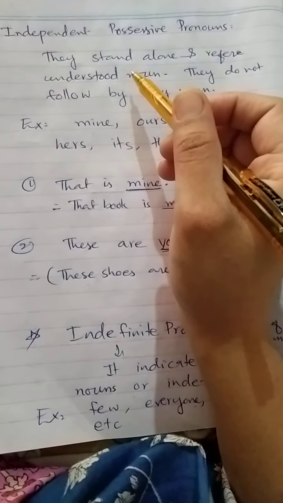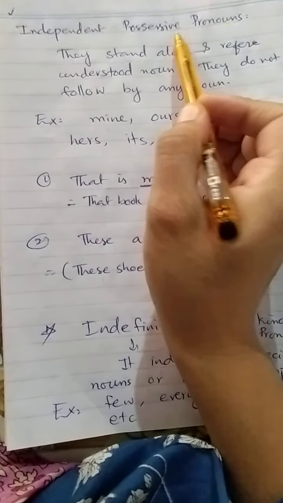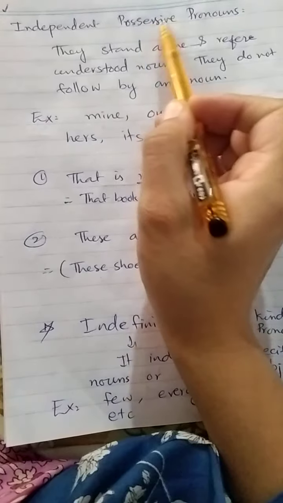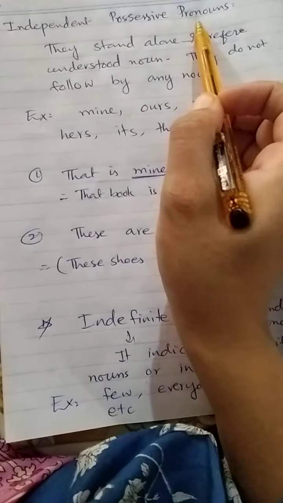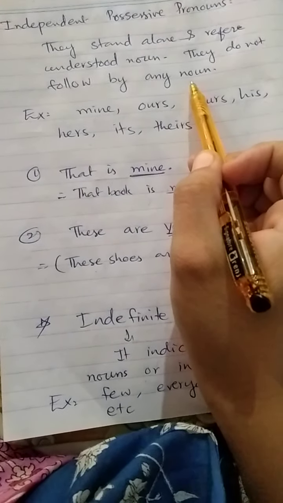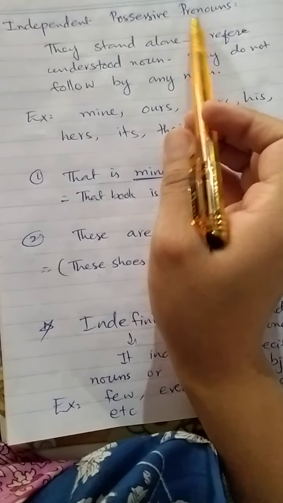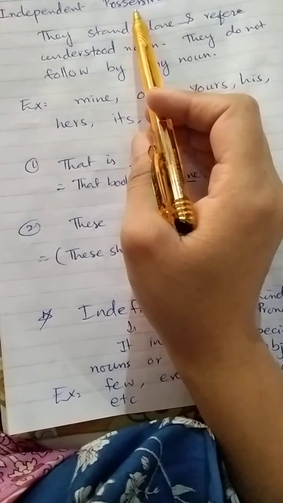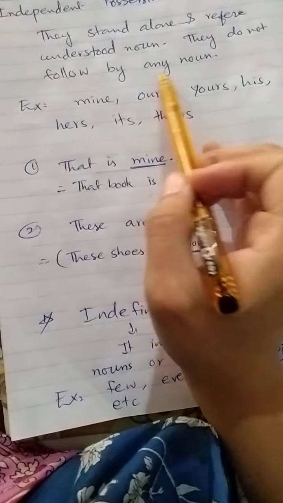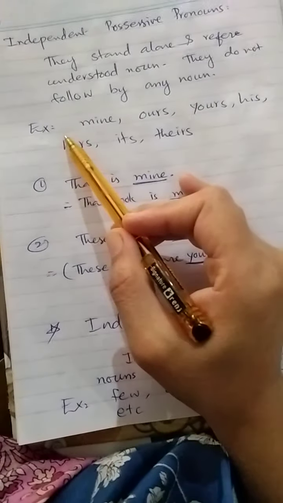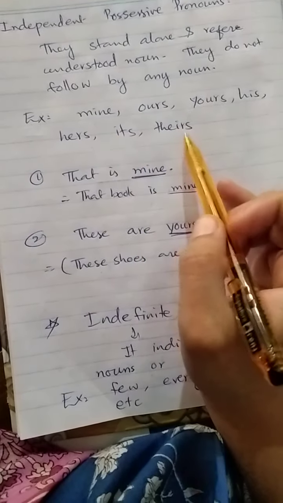Let's continue to learn about further types of pronouns. Independent possessive pronouns are those pronouns which are used alone, or such pronouns stand alone. Independent possessive pronouns stand alone and they don't need any noun to follow, or we can say they are not followed by any noun. For example, mine, ours, yours, his, hers, its, theirs.